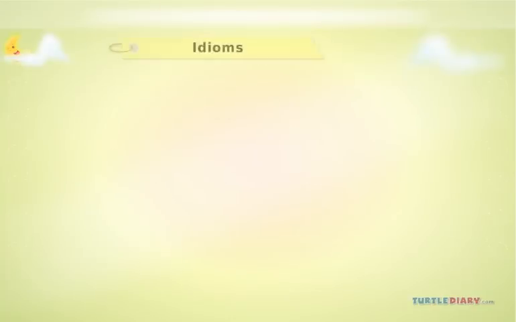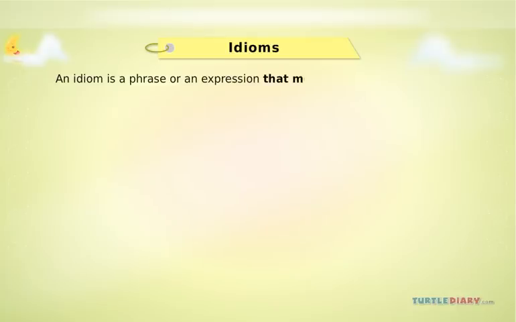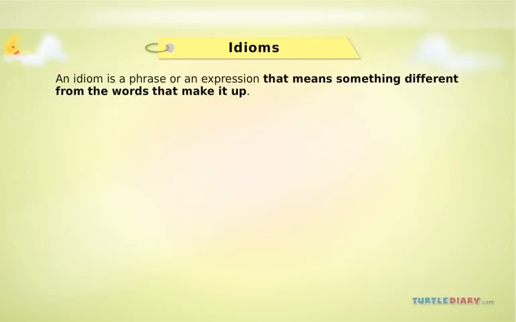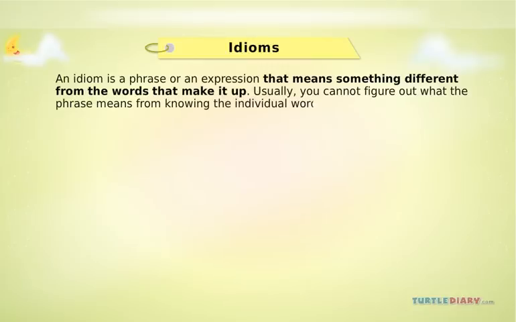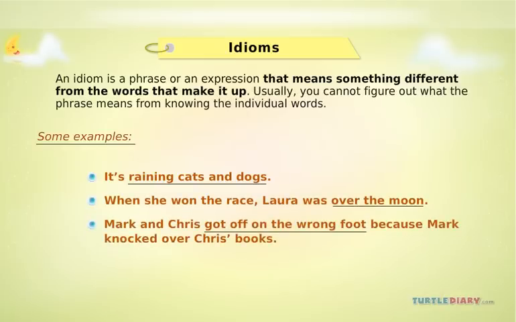Now, let's look at idioms. An idiom is a phrase or an expression that means something different from the words that make it up. Usually, you cannot figure out what the phrase means from knowing the individual words. Let's look at some examples of idioms in the English language.